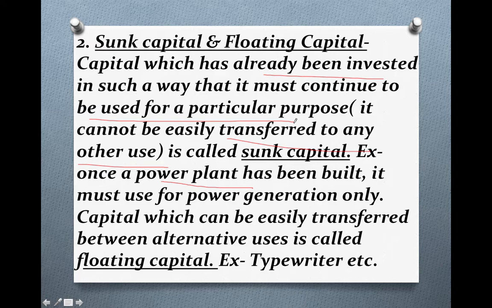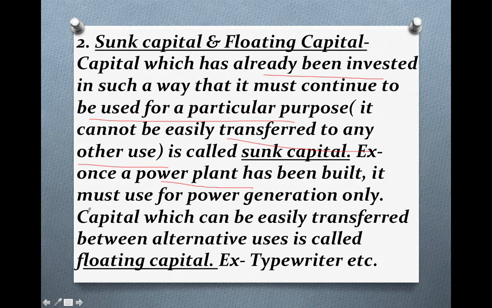Suppose you have constructed a factory for making shoes. That factory cannot be used for making wheat. This obviously is not possible, it is practically impossible. So the capital which is invested for a particular purpose should be used for that purpose only, and it cannot be transferred to another purpose.